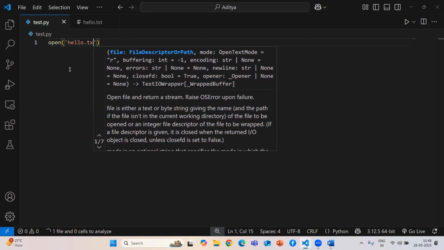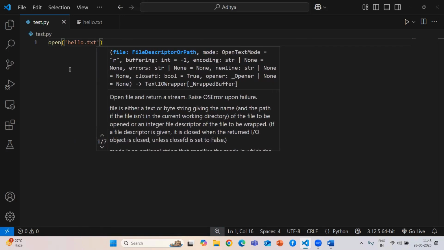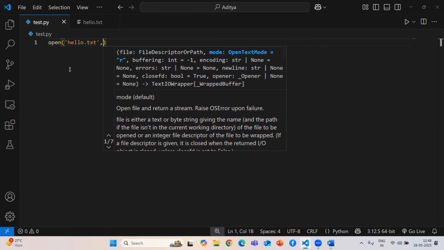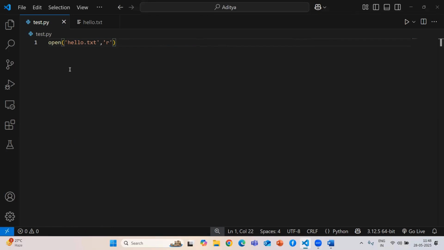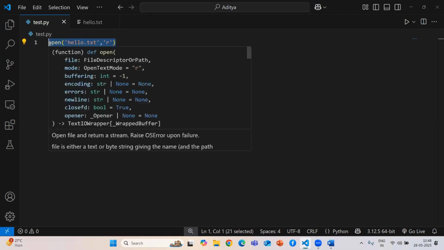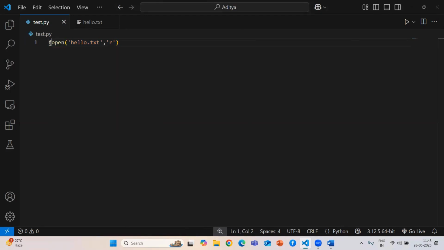We know that if we are not giving any access mode, it is treated as read access mode, but as best practice you should give it. We keep the file path in a file object variable, so we don't need to repeat that line again and again for operations.